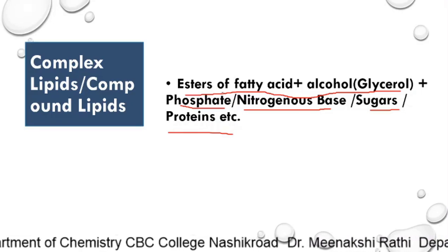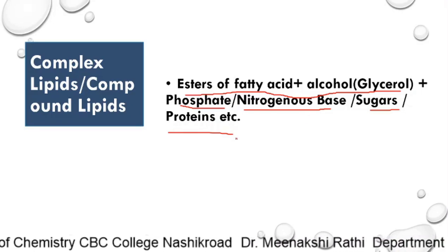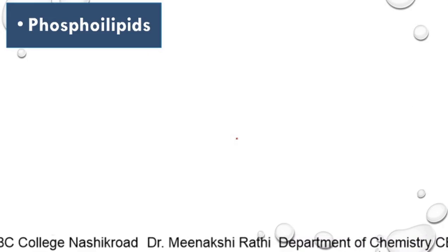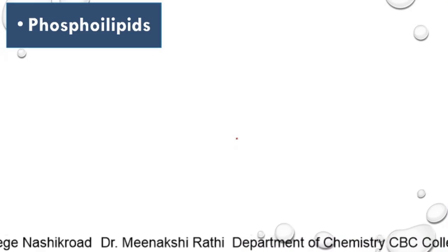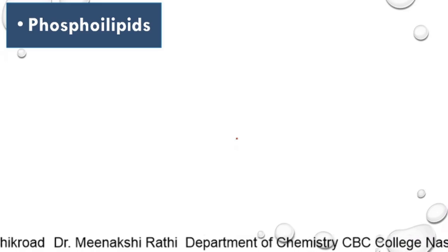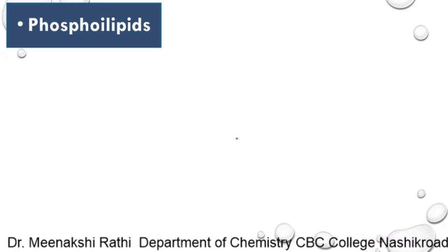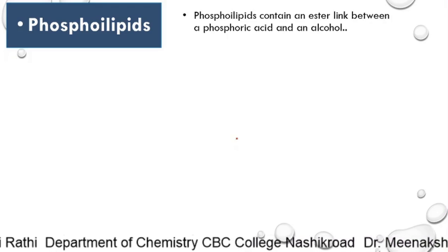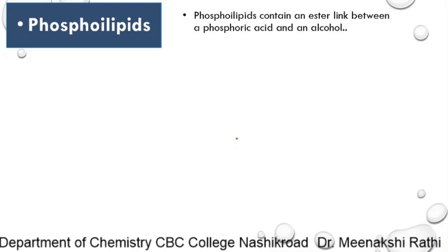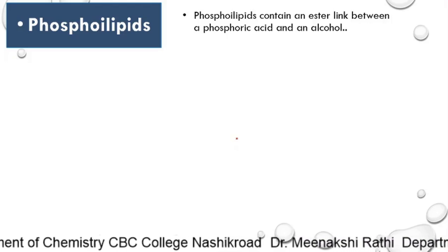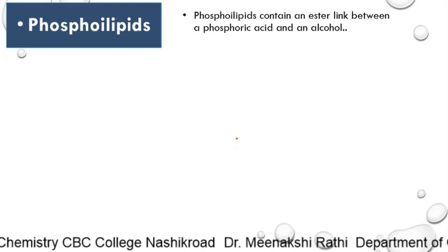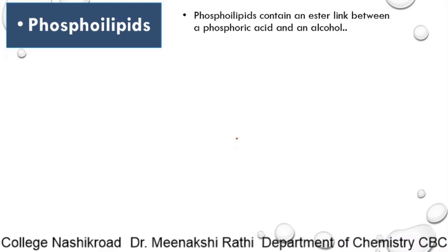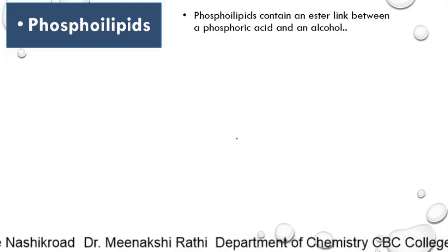Depending on the type of other groups present, complex lipids are of various types. First it is phospholipids. We will discuss phospholipids in detail. Phospholipids contain an ester link between phosphoric acid and alcohol. Along with triacyl glycerol, they contain phosphoric acid and some nitrogenous base. This is in addition to alcohol and fatty acids.